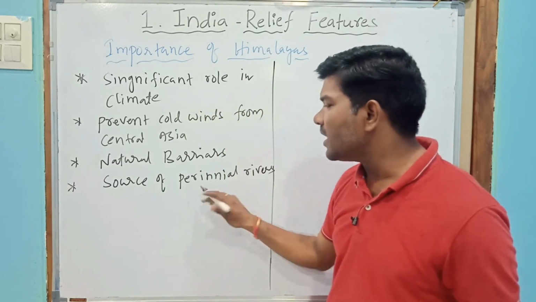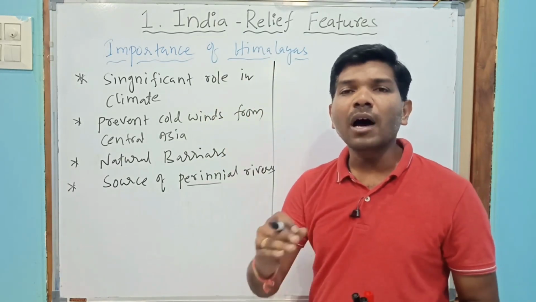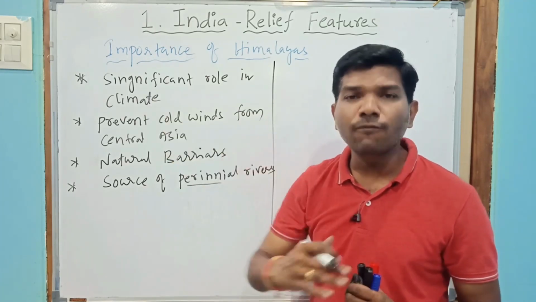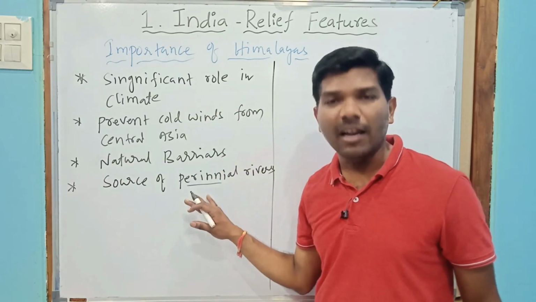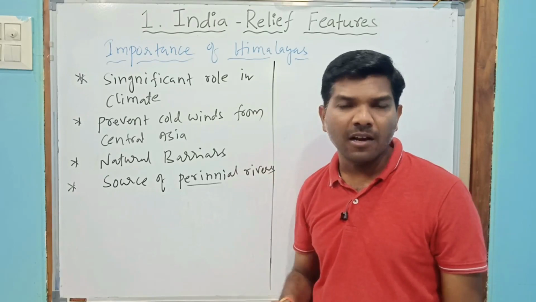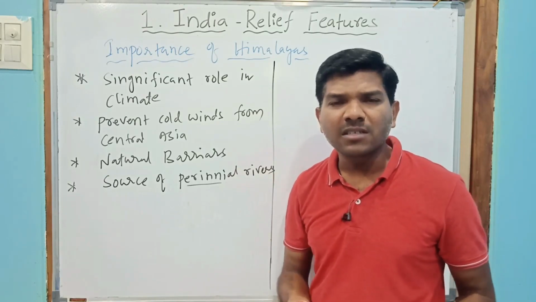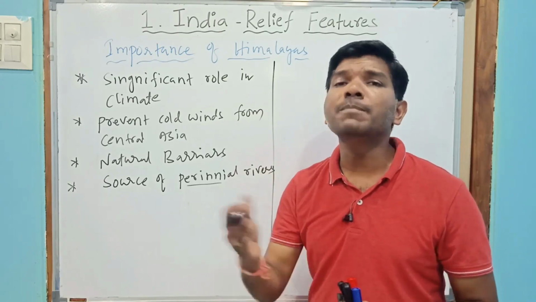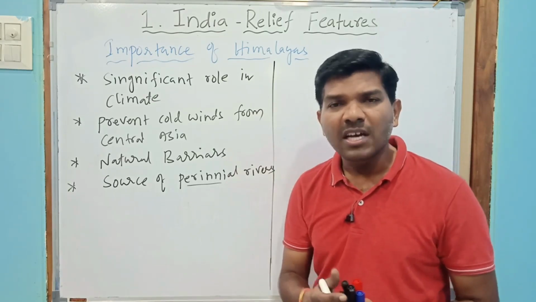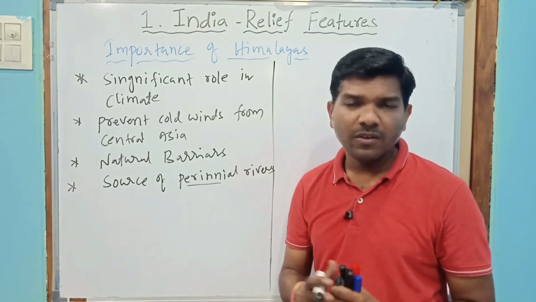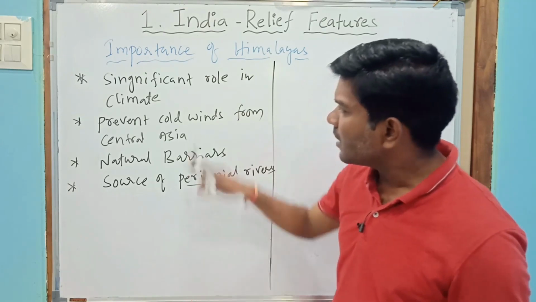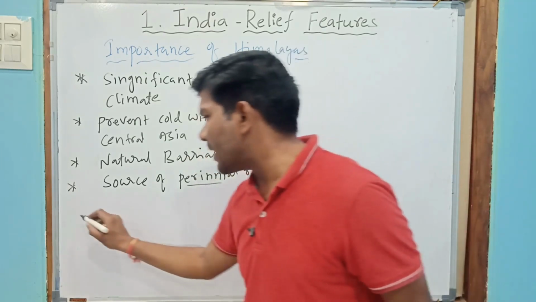Perennial rivers. What does perennial mean? Himalayan rivers are perennial rivers, where there is a continuation of flow. Water is available throughout the year. A river which can flow throughout the year is called perennial. In Telangana or Andhra Pradesh, the Krishna and Godavari rivers are not perennial, because they can't flow throughout the year. Only in the rainy season can we see the water. In summer it will look like a desert. Okay, that is 1, 2, 3, 4, source of perennial rivers. Next,